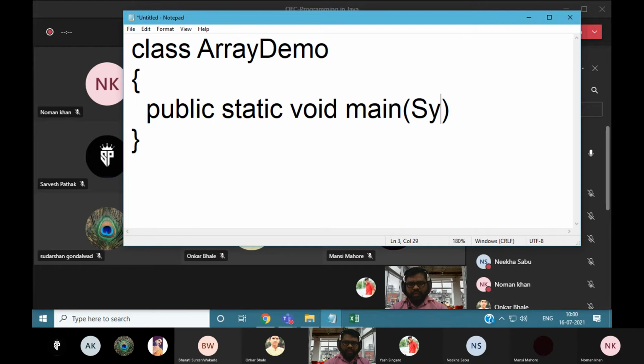This is your main method. You need to write the string type of array, like this also, no problem. In brackets, closing bracket.